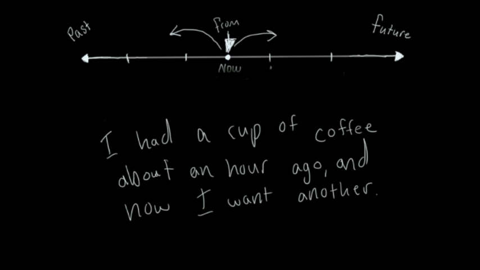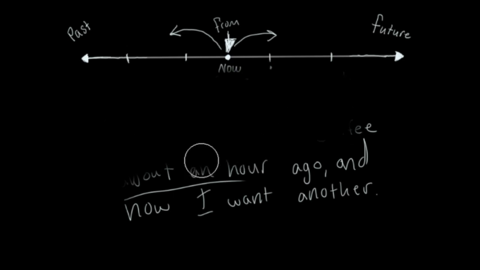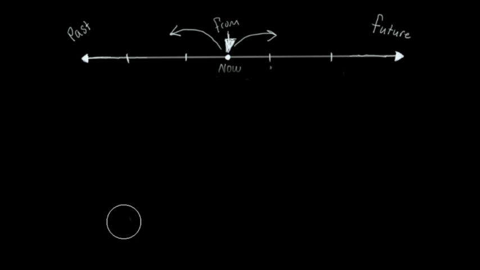Okay? So I'm just talking about a short time in the past from now. Pretty easy. Just remember that in and ago are the same basic idea. The difference is one is in the future, one is in the past, but they are both beginning at or from the present, or now.